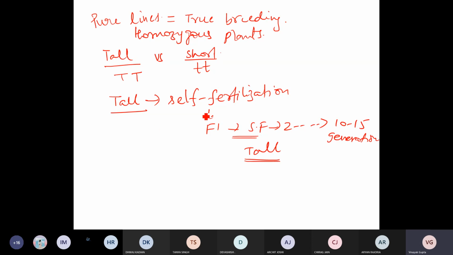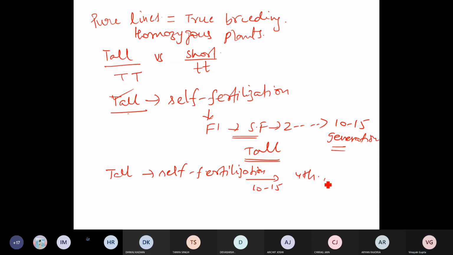If you are following the self fertilization of a tall plant, and up to 10-15 generations all the plants which you get from the parental plant are tall, this is one scenario. The second scenario is he selected a tall plant, started the self fertilization experiment, and again self fertilization was done up to 10-15 generations, and let's say at the fourth or fifth generation he got a short plant.